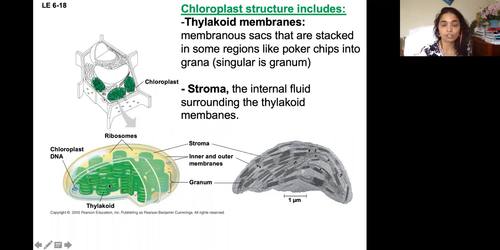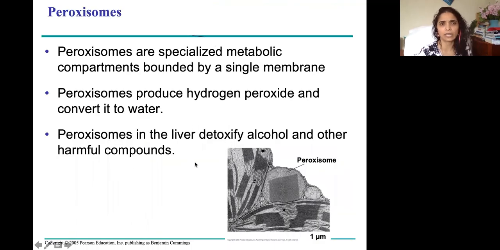There are enzymes in the chloroplast also. They are synthesized by ribosomes, and the genes for these proteins are found in this circular DNA. Okay, there are photosystems, and there are so many things. You will learn all those later.